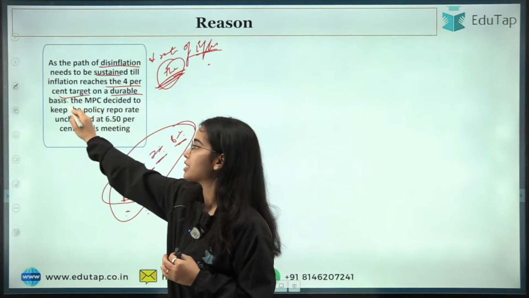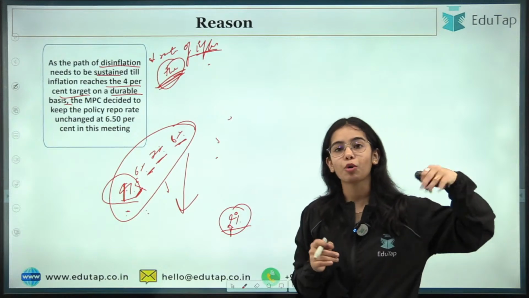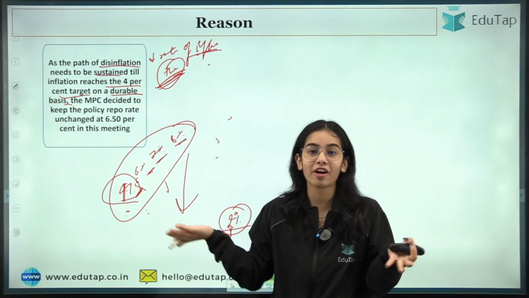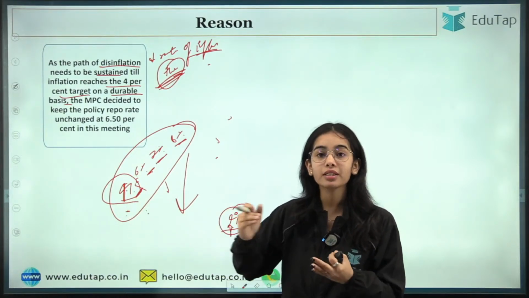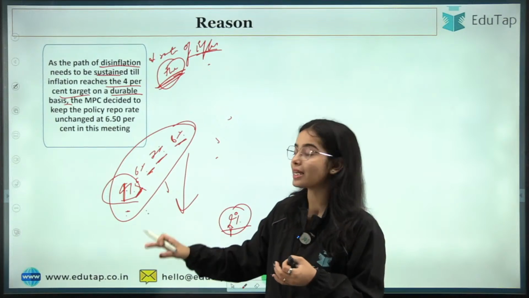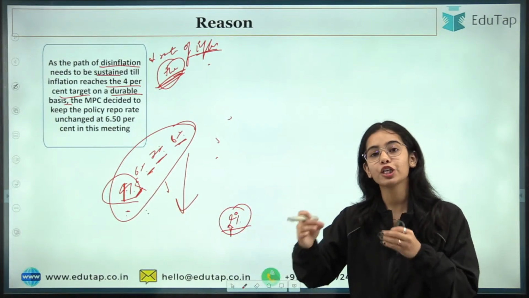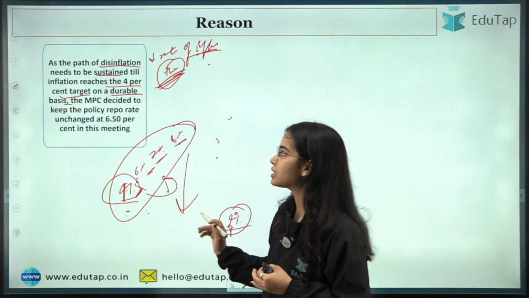On a durable basis, it should not happen that, okay, today we have met the target, that's it. Tomorrow it is going to 8% or next month it is going to 9%. We don't care because we have met the target on some particular day. No, we have to meet this target on a durable basis, that this is the target that sustains, or this is the target inflation that only keeps in the economy, and the inflation should not go above this target.